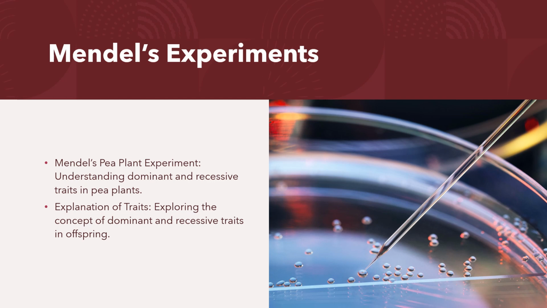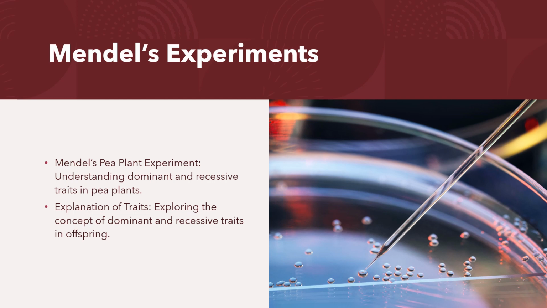So now let's see about Mendel's experiments. As I have told in the previous slide about Mendel's experiment, now let's see about the law of segregation. It states that every individual possesses a pair of alleles for a particular trait. During gamete formation, a gamete receives only one trait from the pair of alleles. A particular trait can be dominant or recessive in a particular generation. Next, the law of independent assortment.